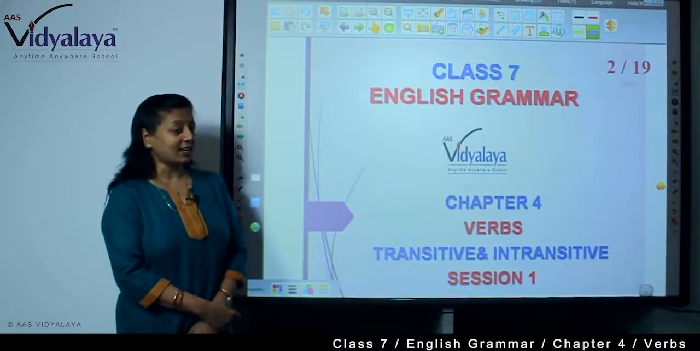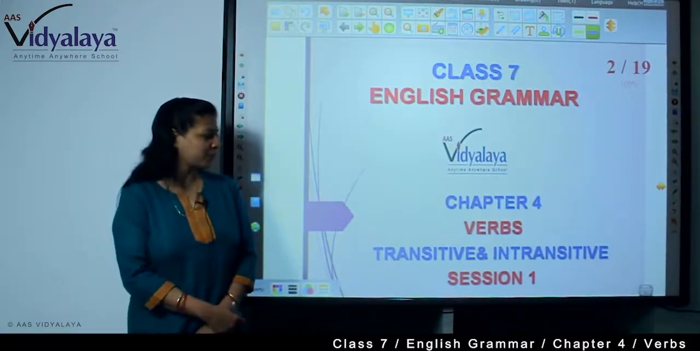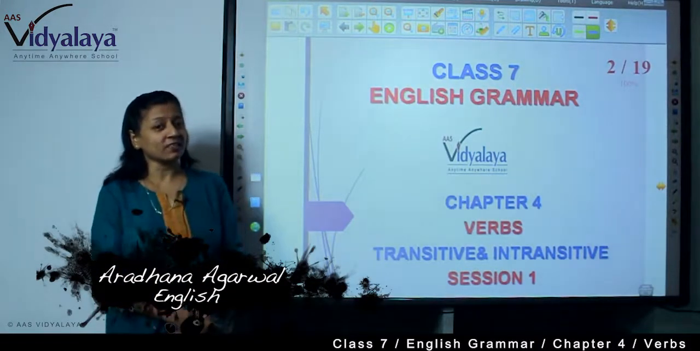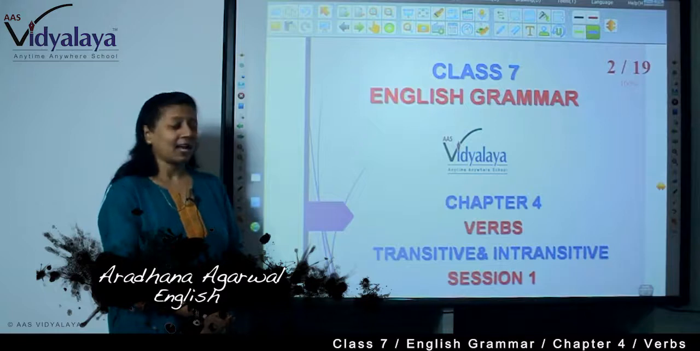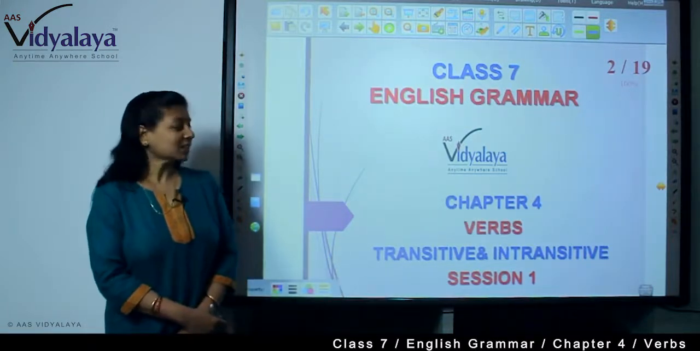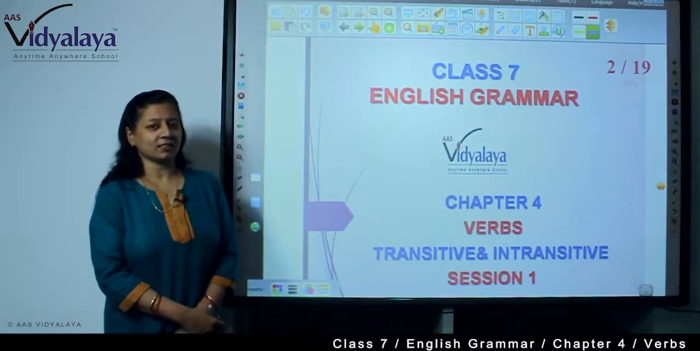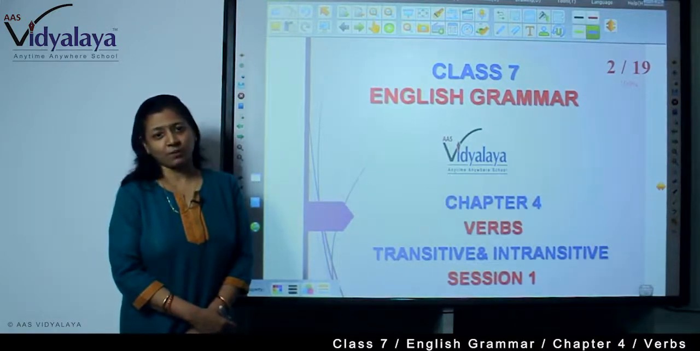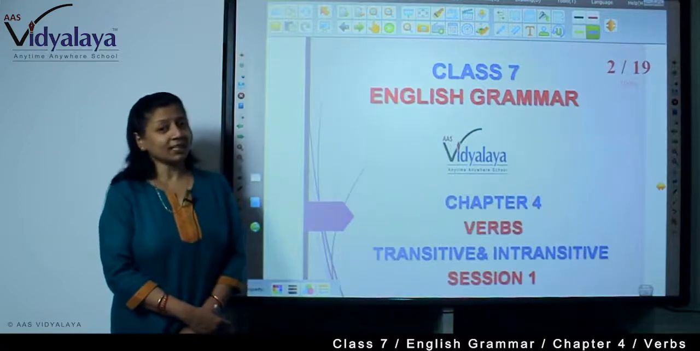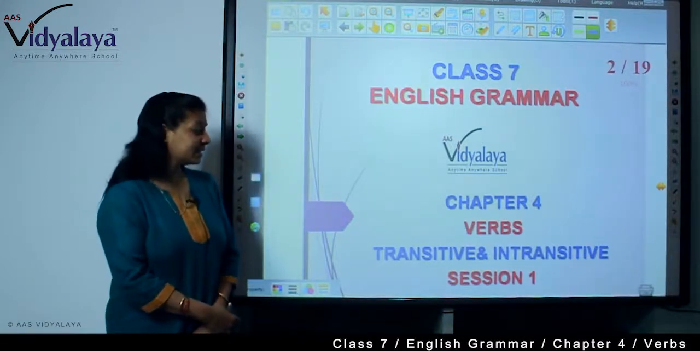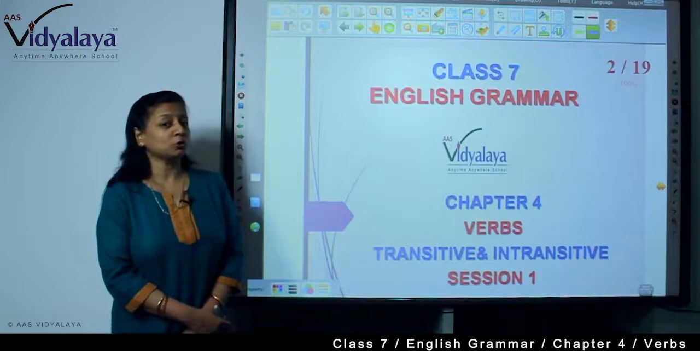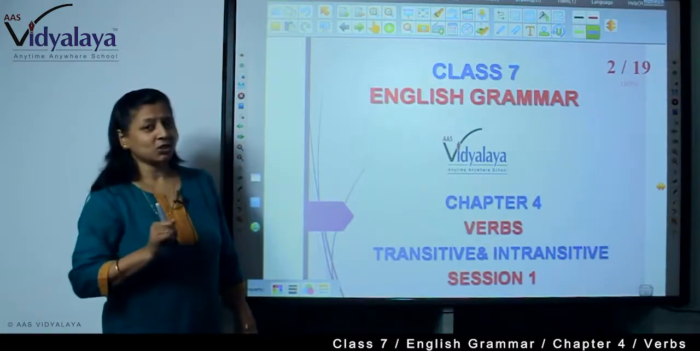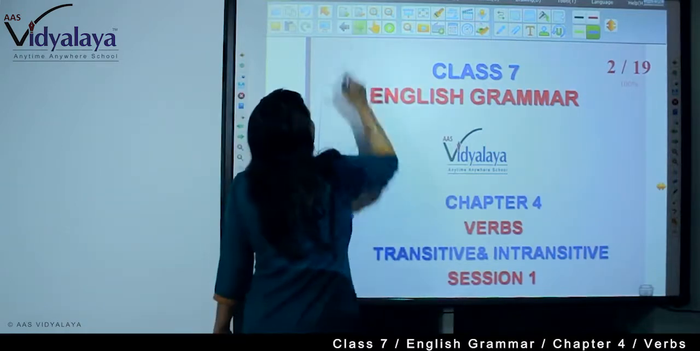It's class 7 English grammar. We are doing chapter 4, that is verbs, and in this chapter we are doing transitive and intransitive verbs, and this is session 1. So what is transitive and what is intransitive? You will come to know about this, and these are very important chapters of grammar. Please pay attention to this, and then this knowledge will help you to do your voice also, active and passive voice. So pay attention to this class.